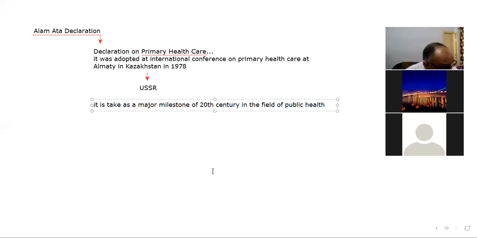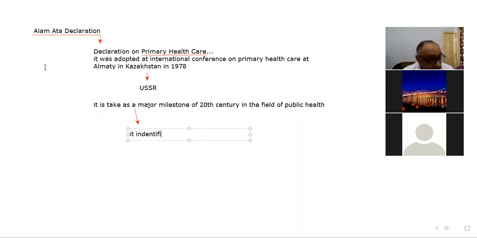Next, the Alma-Ata Declaration identified primary health care as the key to the attainment of the goal of health for all.